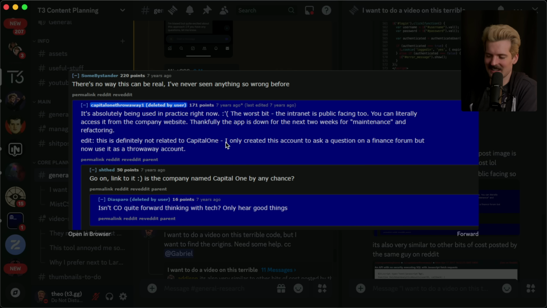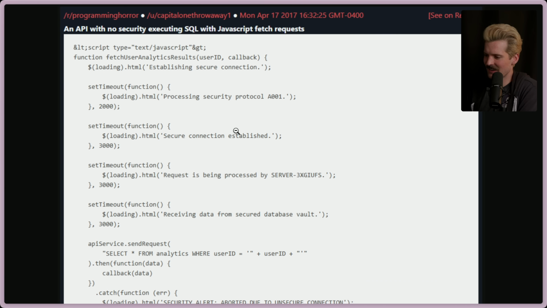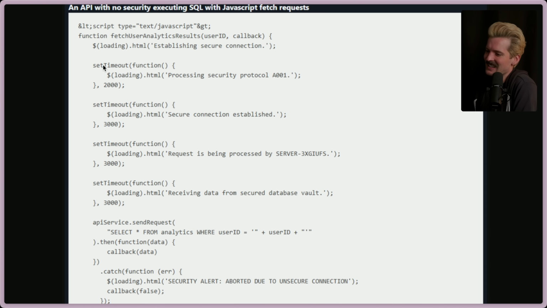But God. Apparently this user also posted other similarly horrifying code here and there. An API with no security, executing SQL with JavaScript fetch requests. Loading.html, establishing secure connection. The closest thing to security in this code base is the use of the words establishing secure connection. Bold. Set timeout. Loading. Processing security protocol. 2000. And then 3 seconds. Secure connection established. Just lying with timeouts.